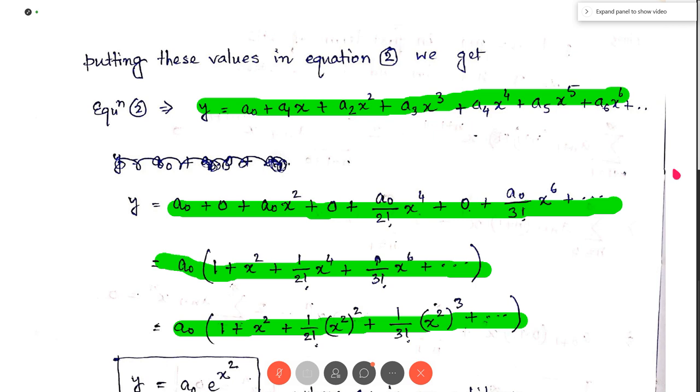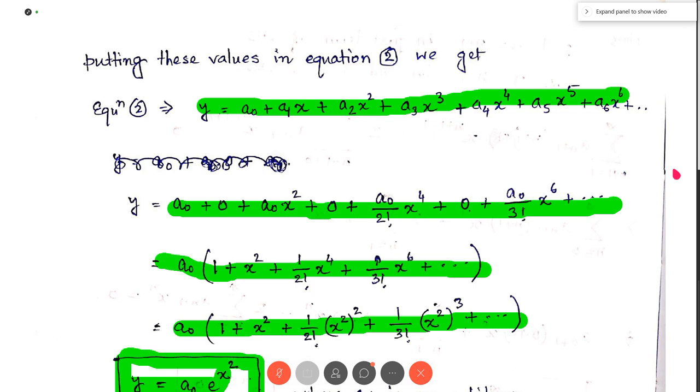So this is 1 plus x square plus 1 by factorial 2 (x square) square plus 1 by factorial 3 (x square) cube plus 1 by factorial 4 (x square) to the power 4. So this infinite series is nothing but the expansion of e to the power x square. So we get y equal to a0 e to the power x square. So this is the required power series solution about the point x equal to 0 of the given equation.